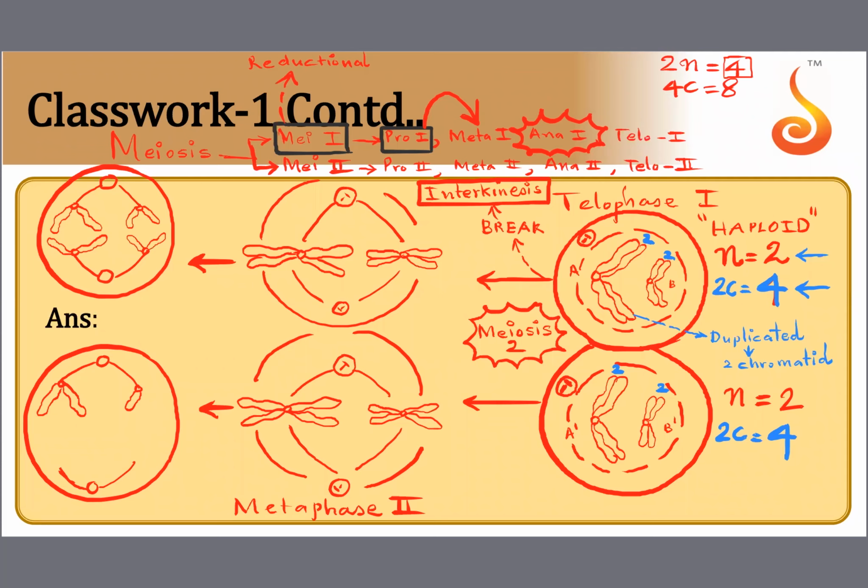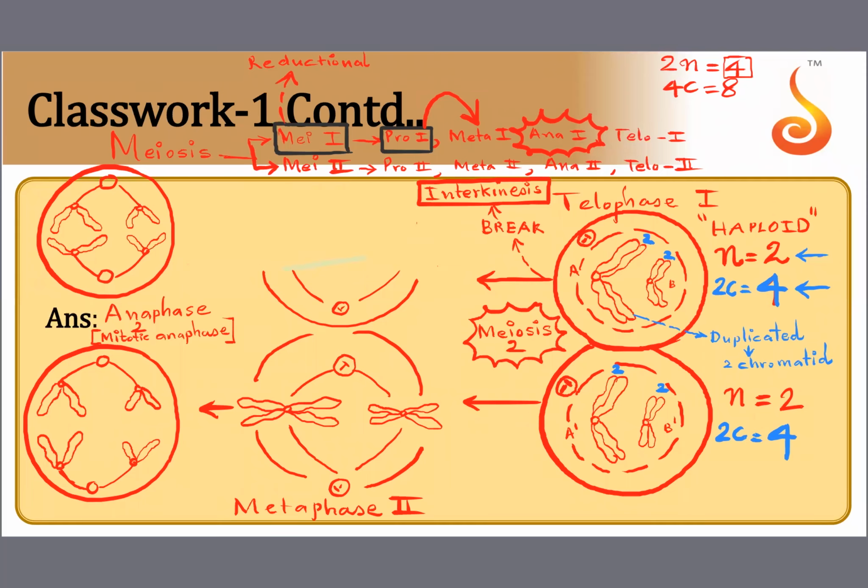What is the difference between anaphase 1 and anaphase 2? You should tell me. In anaphase 1, did the centromere split? Didn't the chromosomal pairs get separated? But here the centromere is splitting. That is the difference between anaphase 1 and anaphase 2. So this is anaphase 2. It is exactly like mitotic anaphase. Even in mitotic anaphase, the same thing happens. Centromere splits and the sister chromatids get separated.